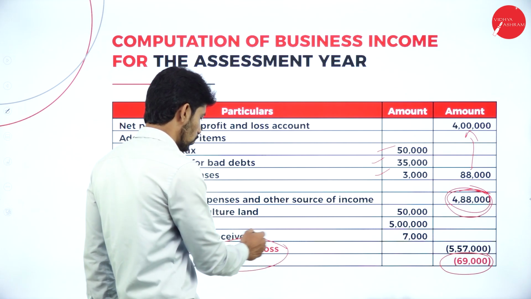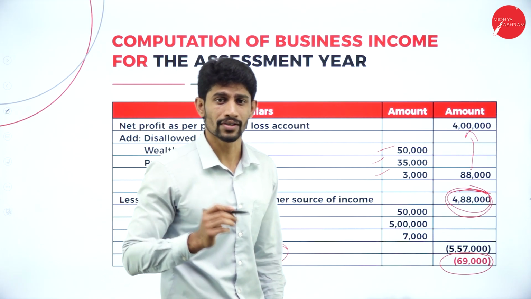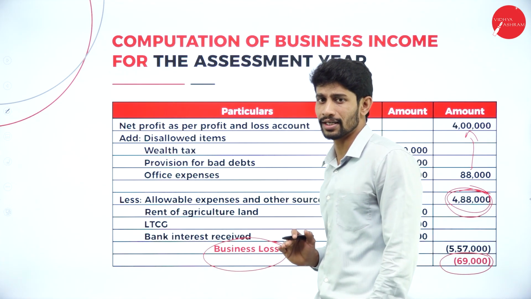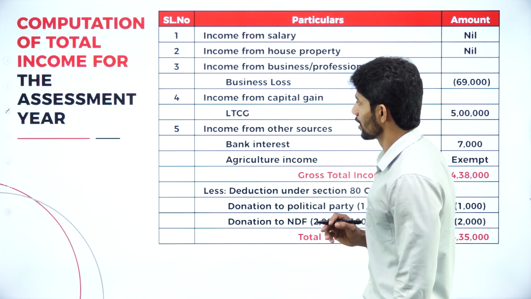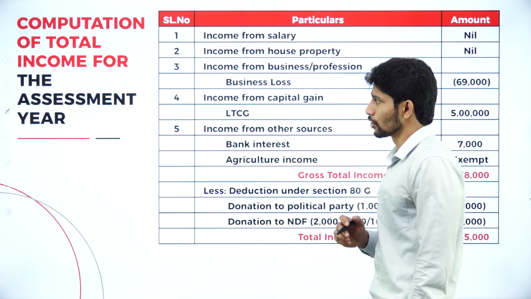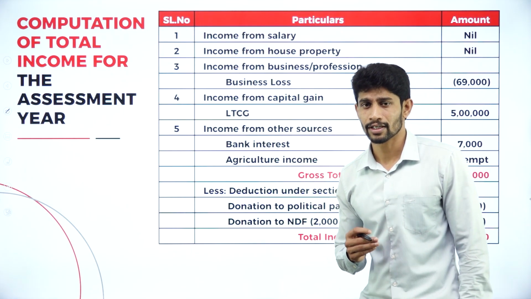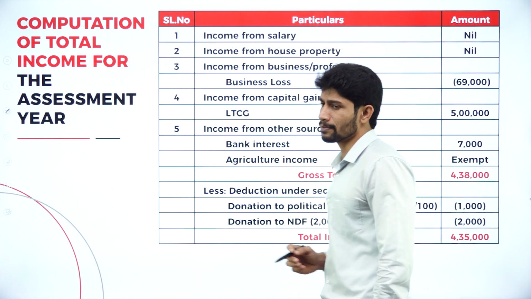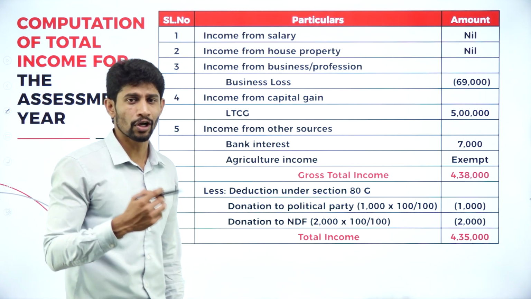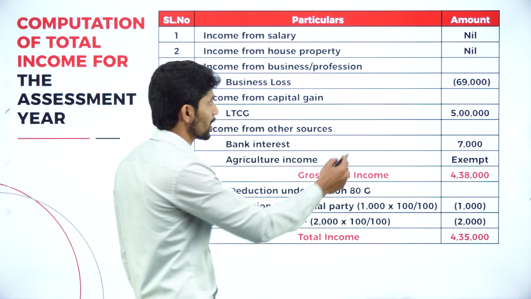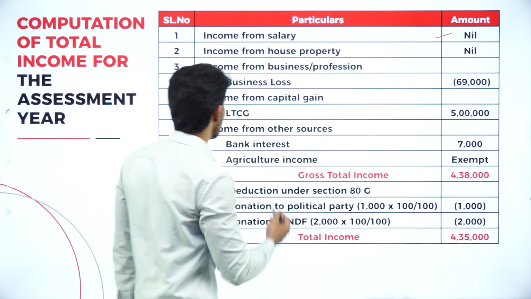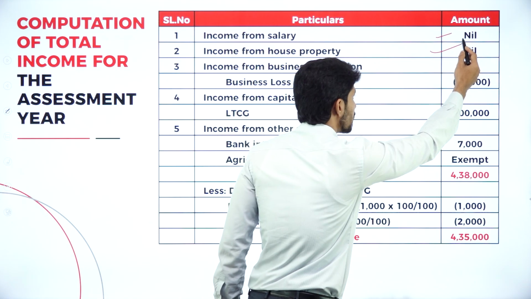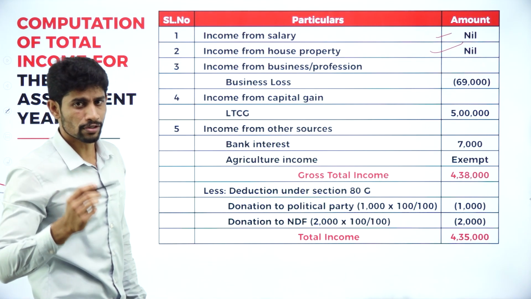That 69,000 is called what? Business loss. 69,000 is called business loss. So we have a loss under this particular business. Moving further, computation of total income for the assessment year. Income from salary, no, the company will not earn any salary. So income from salary is always nil. Next, income from house property, no, the company is not earning any income relating to house property. So it is also nil.